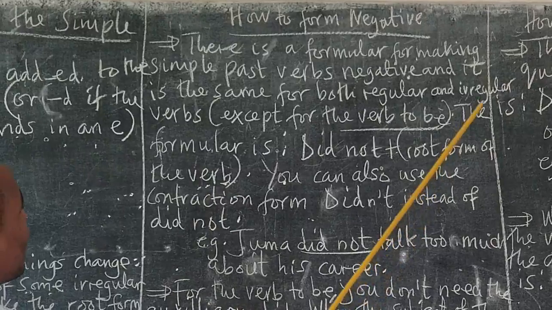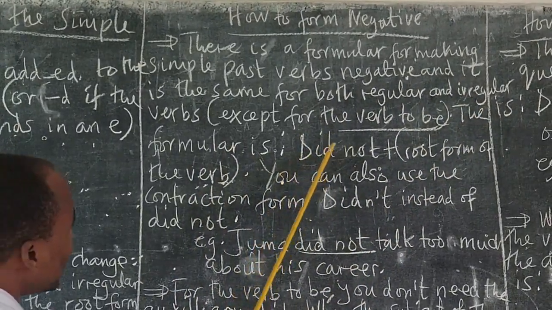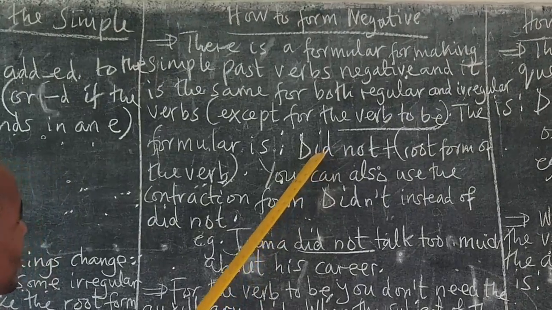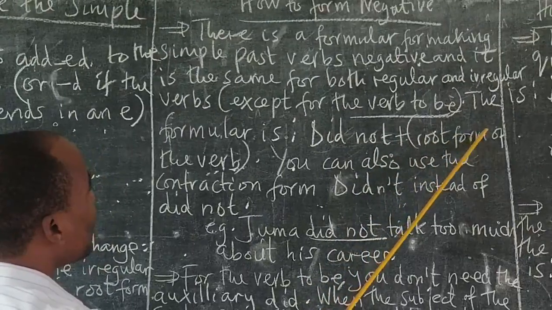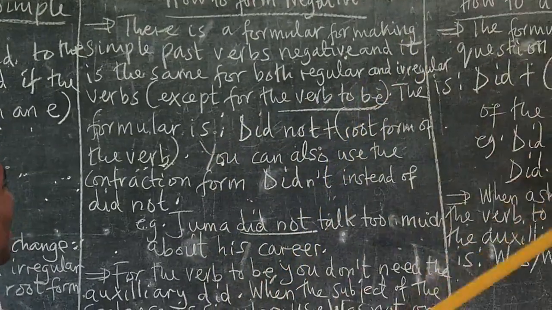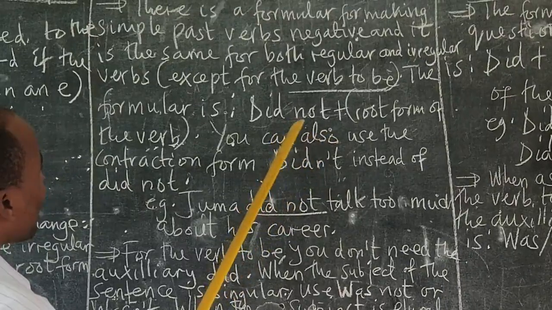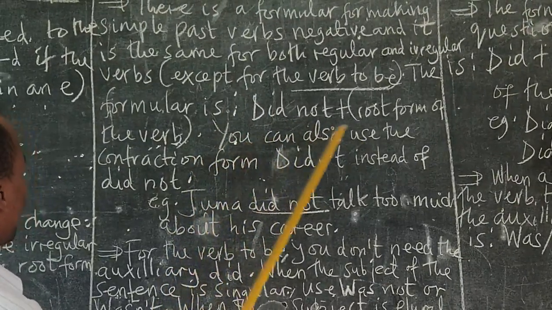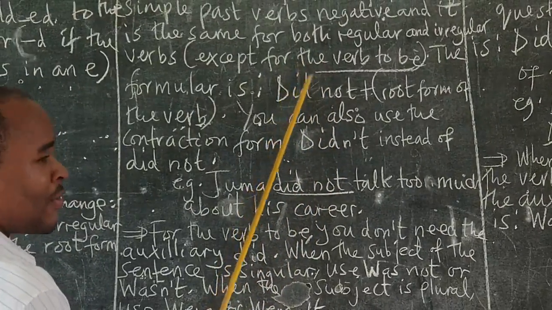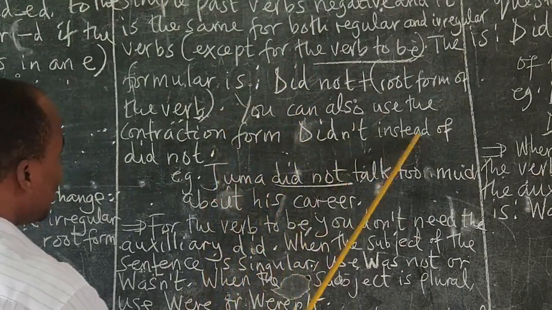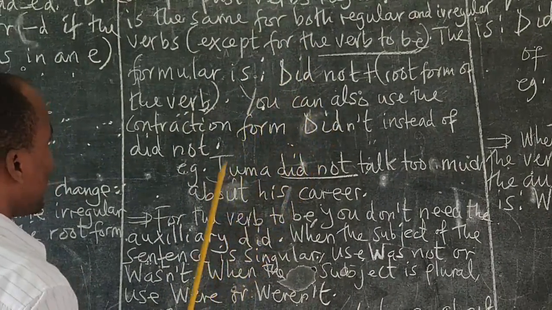So here, the formula is, we have did not here, because this is an auxiliary verb. Did not plus the root form of the verb, which can be maybe play, see, or dance. Then you can also use the contraction form if you don't want to use did not here. You can say didn't instead of did not. So this one and this one are the same.